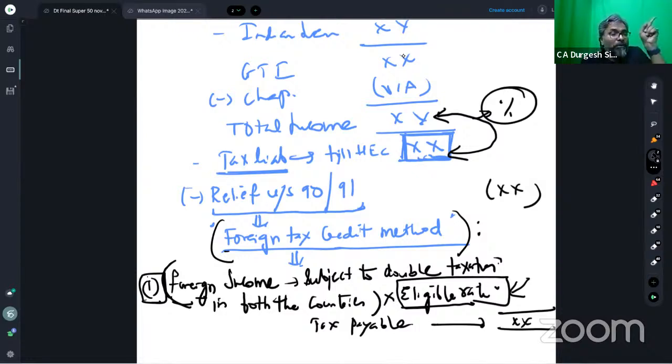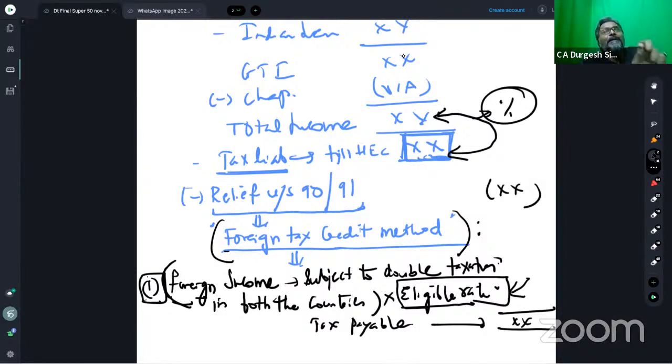Last question, students, which is your May 22 attempt. Brilliant question, students. In the May 22, they have reversed the entire gear. Do you know what they did? In the May 22, there was one deduction which was given on that foreign income in the foreign country, but that deduction was not given correspondingly, students, under the Act.